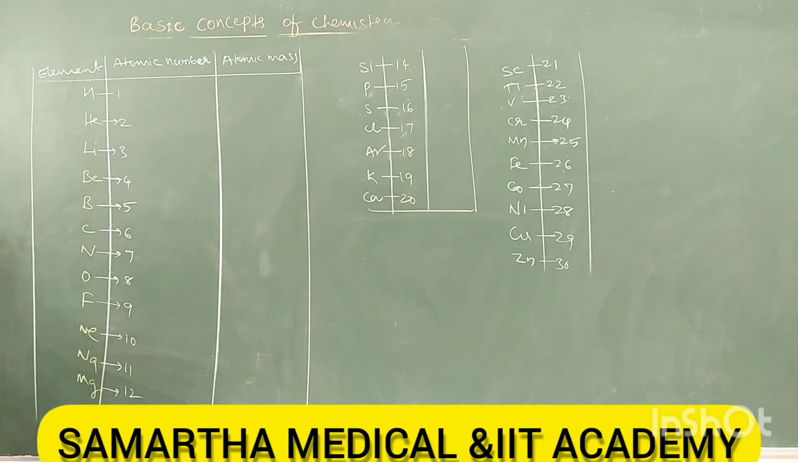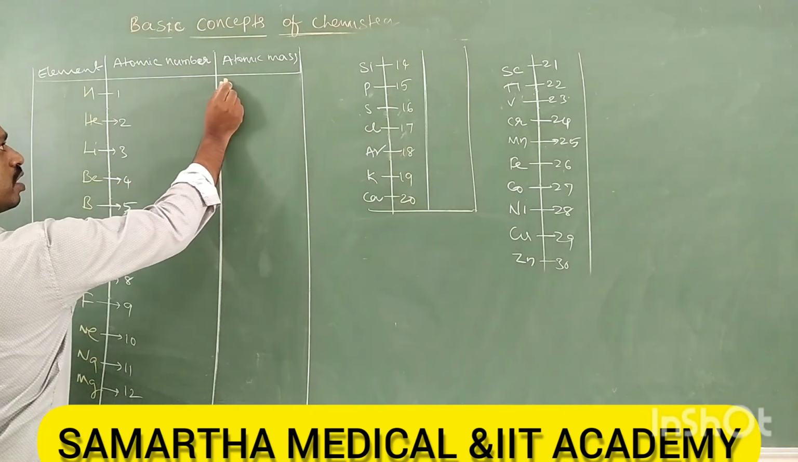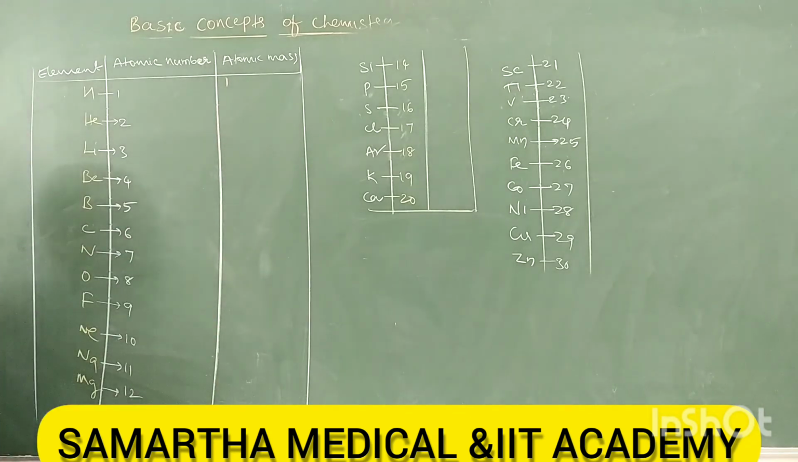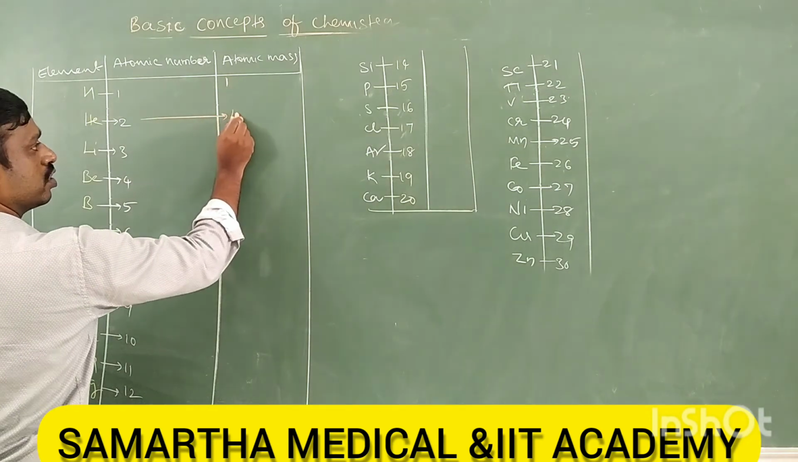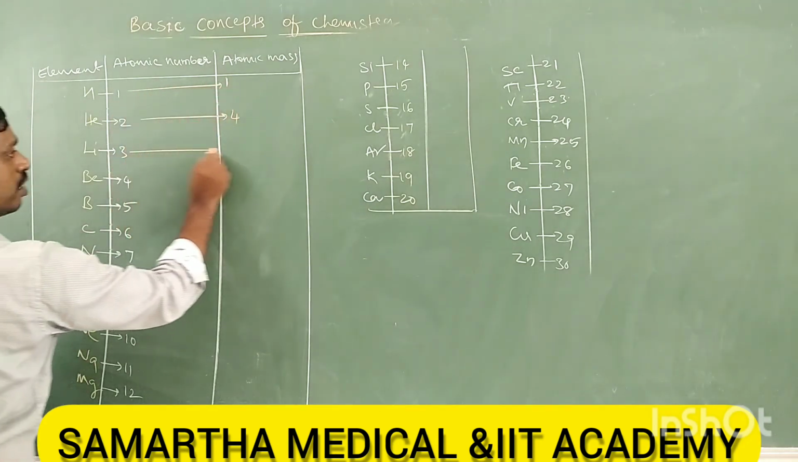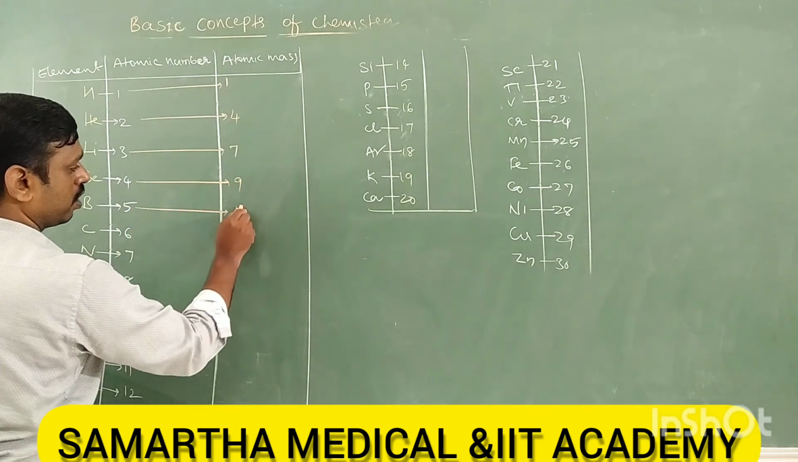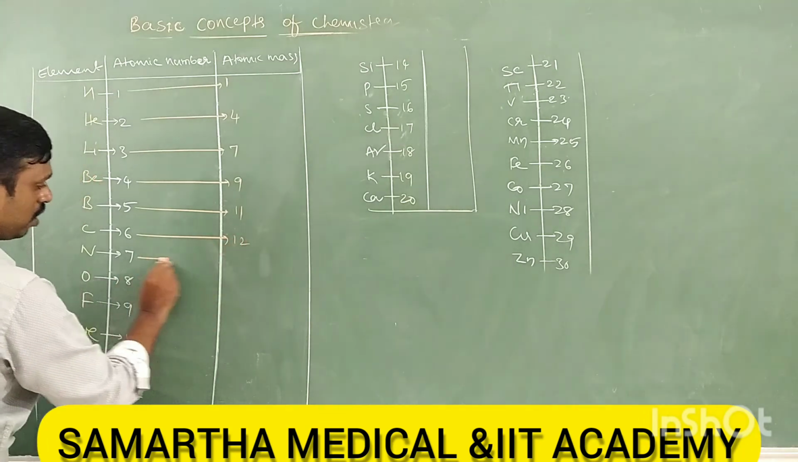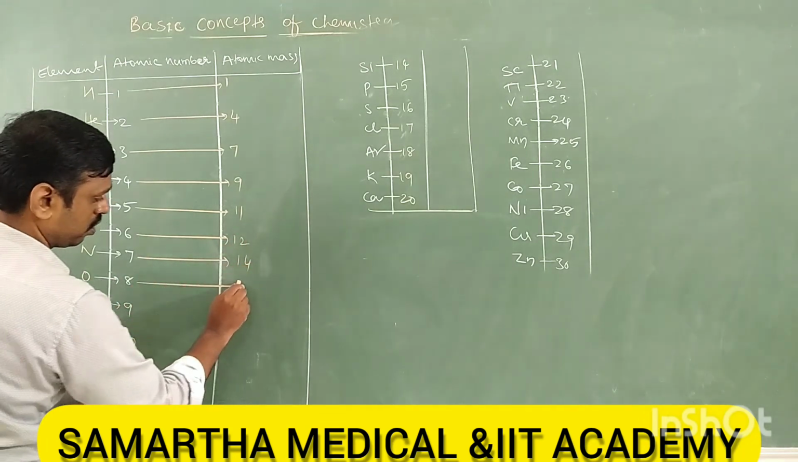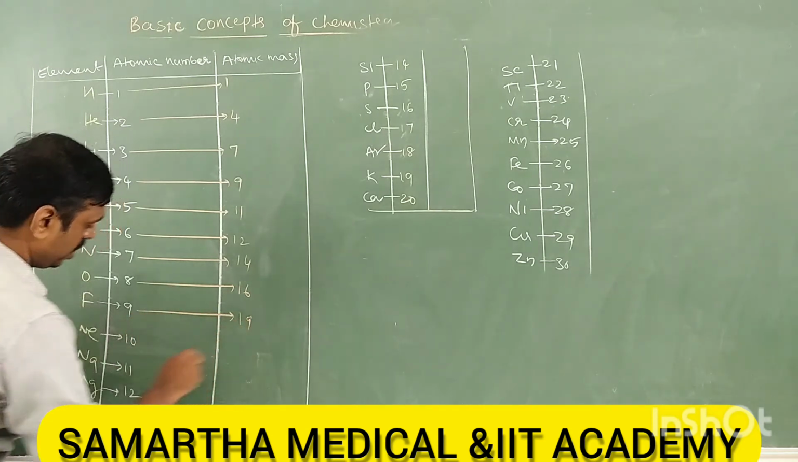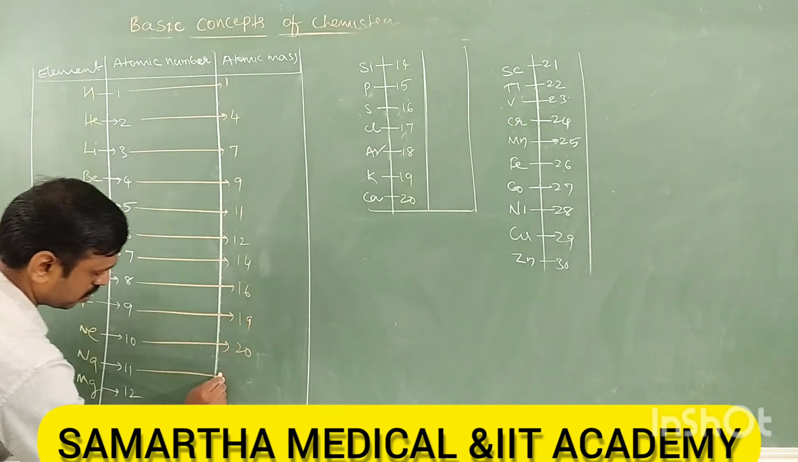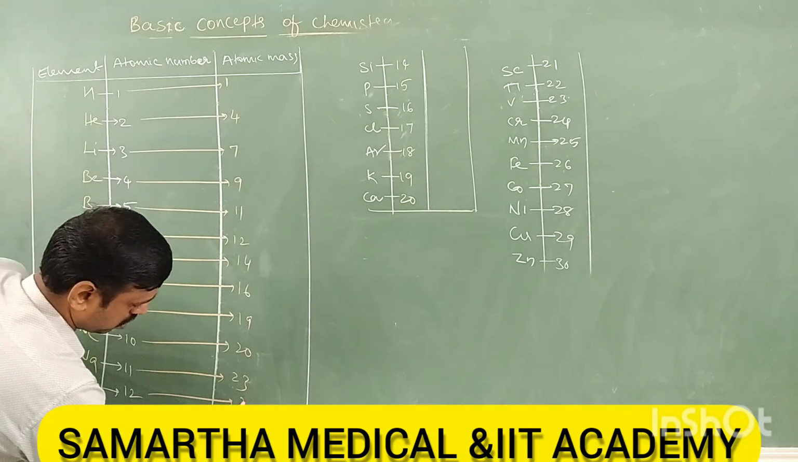Now atomic numbers 1 to 30, and atomic mass is also important. You must remember. Can you tell me the atomic masses of the 1 to 30 elements? Let's see. For hydrogen, atomic number and atomic mass are both the same, it is 1 only. Next helium, it is 4. Lithium 7, then 9, 11, 12, 14, 16, 19, 20, sodium 23, 24, 27.